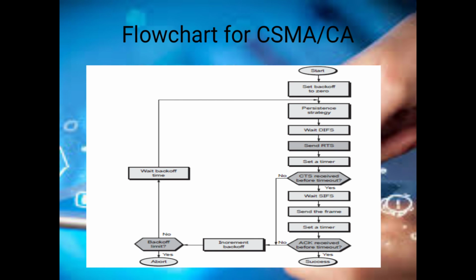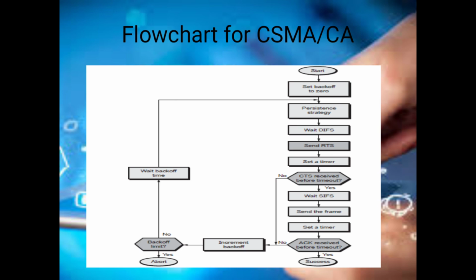The flowchart for CSMA/CA is shown in the figure. We start with the backoff time set to 0, and it waits for its inter-frame space, the DIFS. If it senses the channel and is ready to send, that is RTS, it sets a timer and starts transmitting the message.